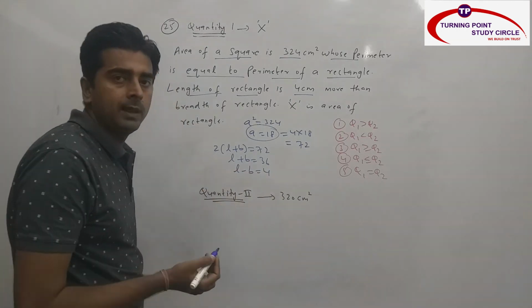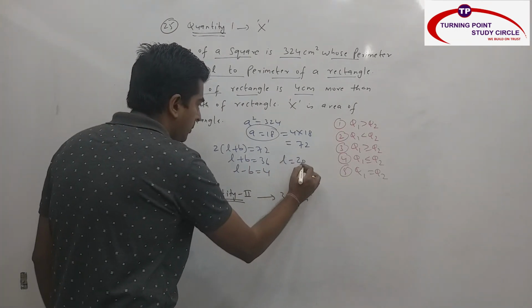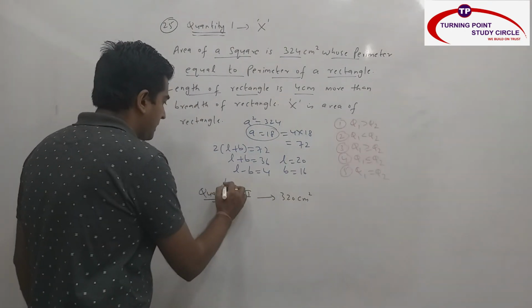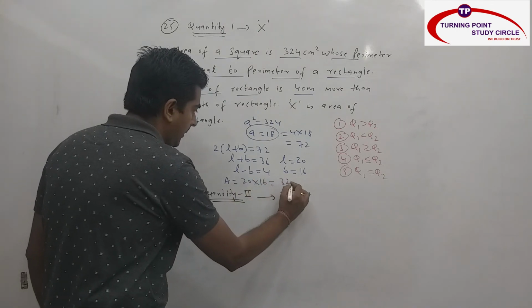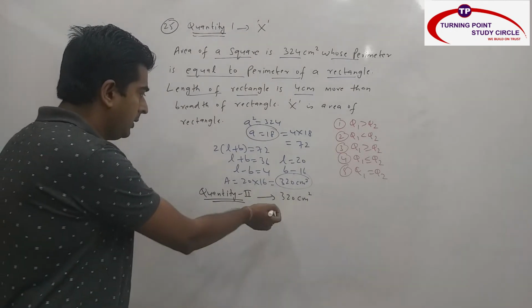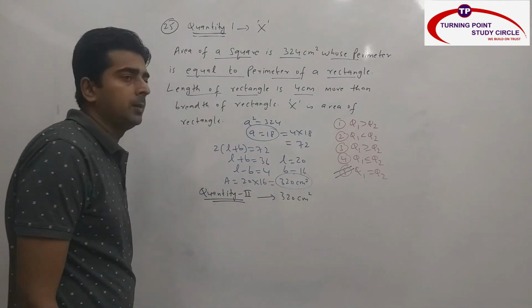Now you have two equations. When you solve, the length will be how much? 20. The breadth will be how much? 16. The area is nothing but L into B. So 20 into 16, what is the answer? 320 centimeter square. And quantity 2 itself is 320 centimeter square. So what is my answer? My answer is nothing but the fifth option.